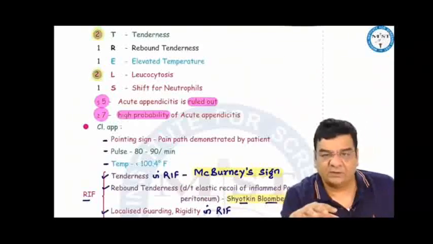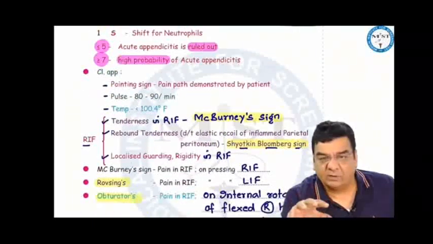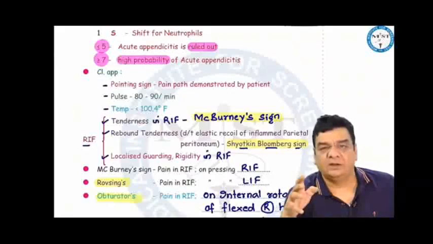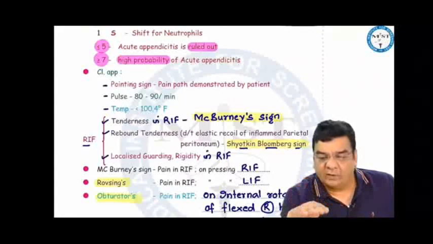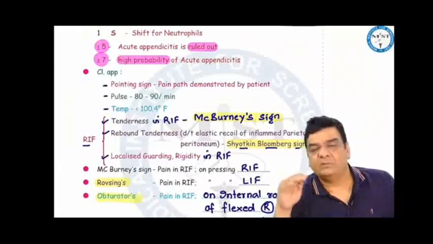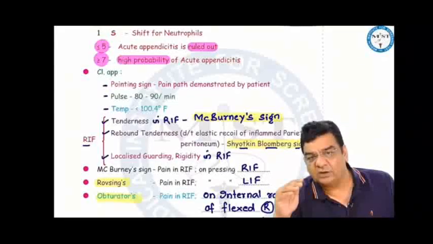When you do the clinical examination, you can elicit tenderness in the right iliac fossa, that is pain on pressure. If you press at McBurney's point, the patient winces in pain. This is McBurney's sign. When you are releasing the pressure, again the patient winces in pain. This is rebound tenderness. And this is when the parietal peritoneum close to the inflamed appendix is also becoming red